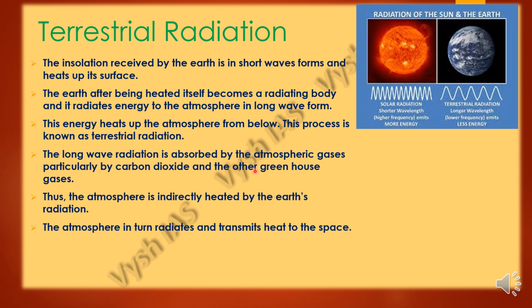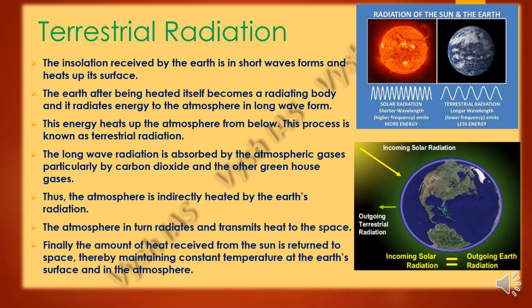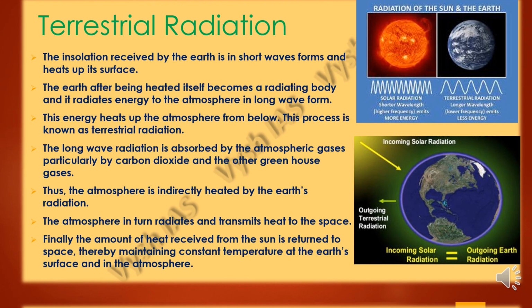So the atmosphere radiates and transmits heat to space. What the earth receives, it will send back, which is outgoing earth radiation, outgoing terrestrial radiation. So finally the amount of heat received from the sun is returned to space, and thereby it will maintain a constant temperature at the earth's surface and in the atmosphere as well as externally.